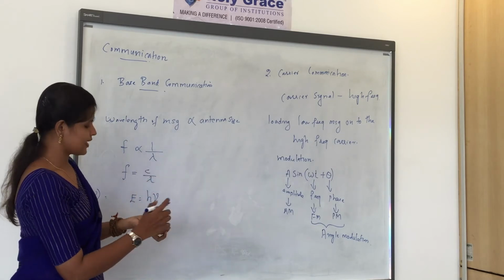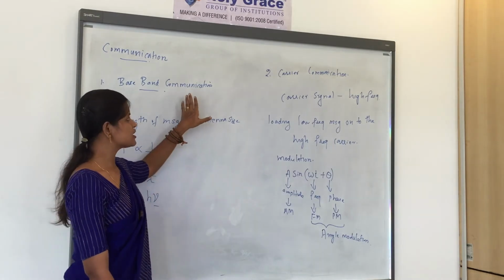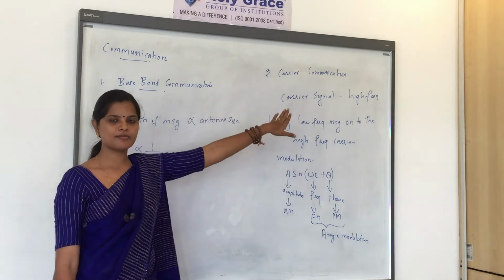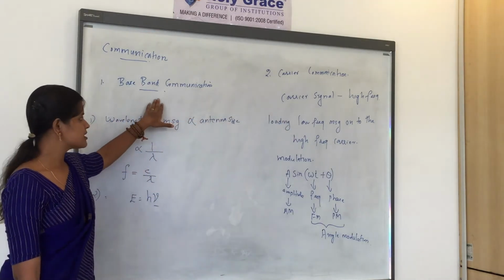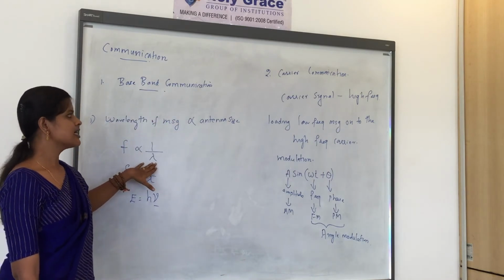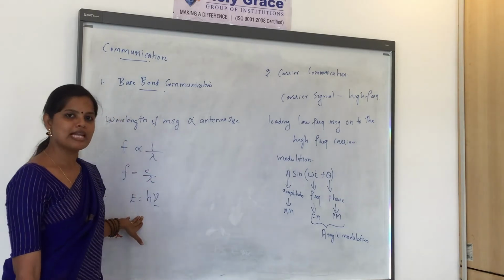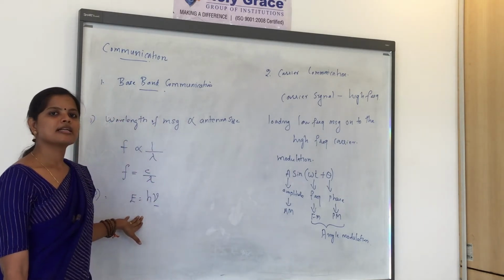So this is the introduction of the communication. We have two types of communication: baseband communication and carrier communication. In baseband communication, we are sending the message signal alone. So we have some disadvantages. Antenna size should be large and the energy will be less. So we cannot send the signal for a long distance.